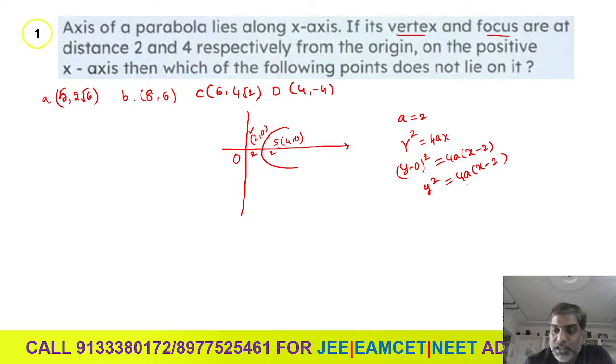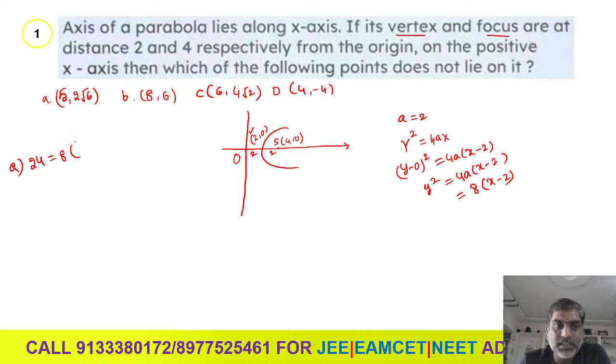Clear? Now let us check which of the following points. So here we have 4 options, right? In that 4 options, which option is not on that parabola? Suppose let us take the first point, (5, 2 root 6), and let us verify this point. What do we get? Y square, that is (2 root 6) whole square, 4 times 6 is 24. Here a is equal to 2, right? Then this will be 8 times (x minus 2). What is x here? X is 5, so 5 minus 2 is 3, and 8 times 3 is again 24. So the first point lies on the parabola.